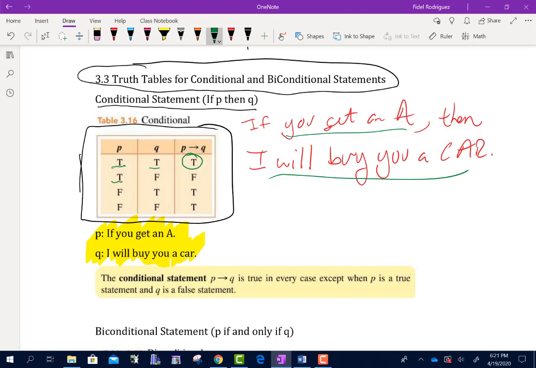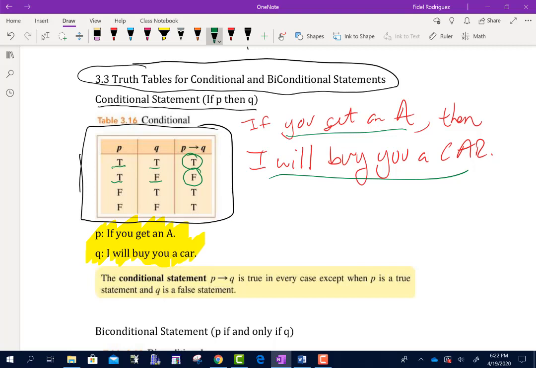Now, look at the first part here. If you get an A, suppose that's true. I will buy you a car, that is false. So what does that mean? That means that you got the A, but they didn't buy you the car. Then that means that they were not being truthful, and so the statement would then be false, right? They didn't uphold their obligation.